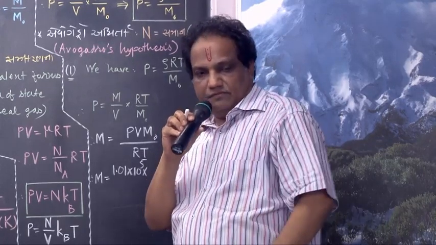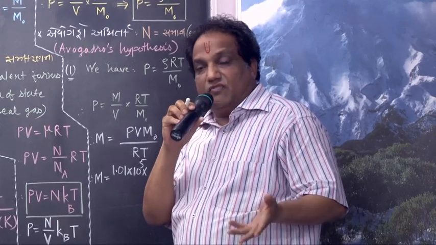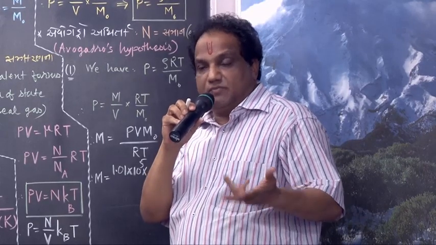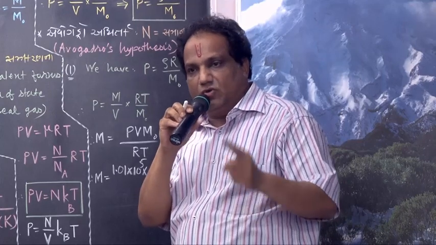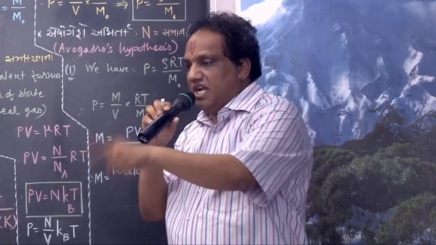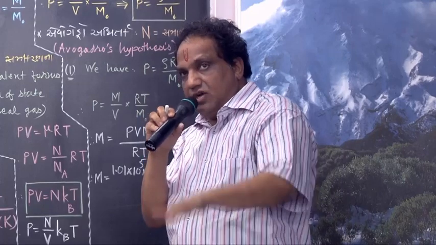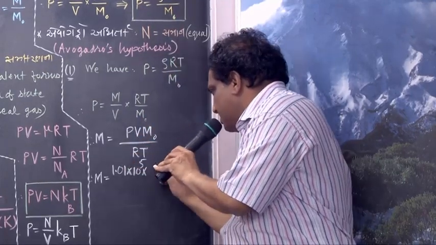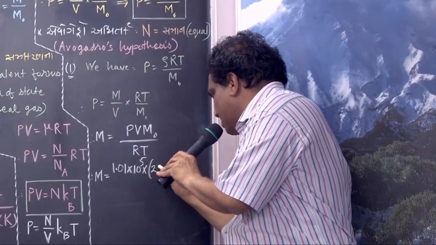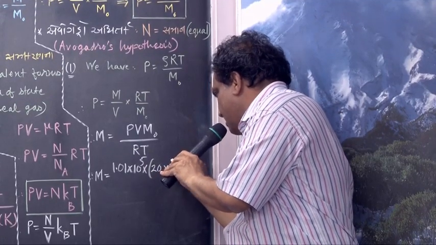What is base area? Don't say 20 meter square alone; you must pick the physical value with the proper unit. Volume is base area into height. Base area is 20 meter square into height is 3 meter.